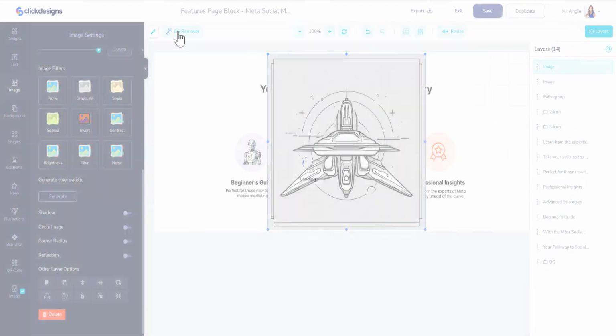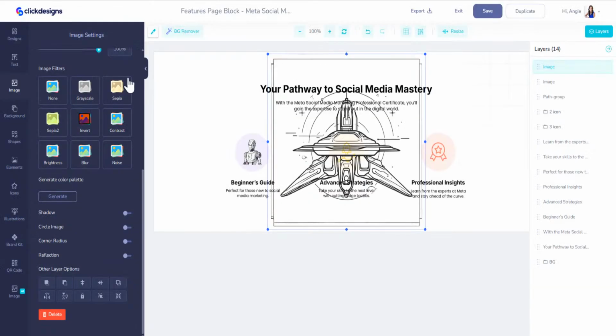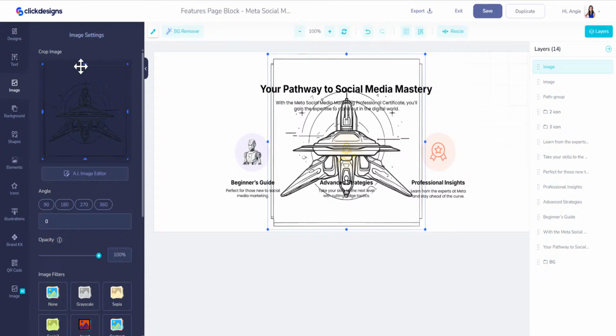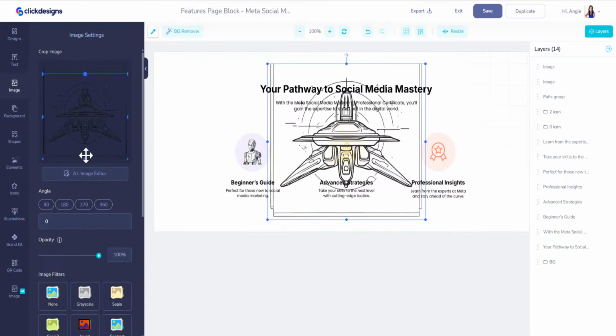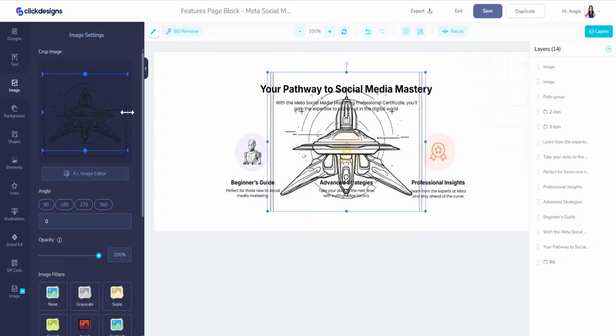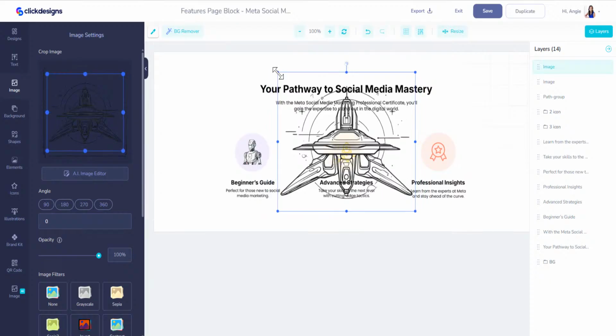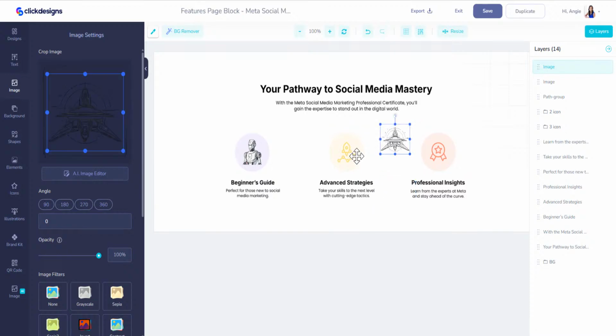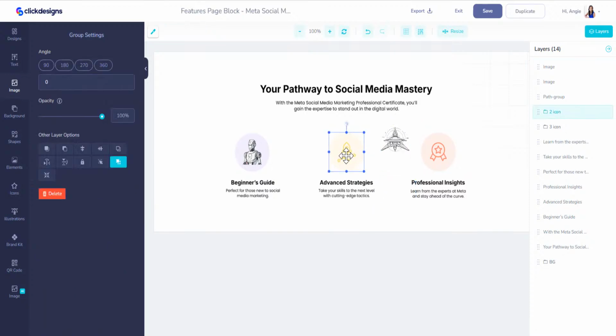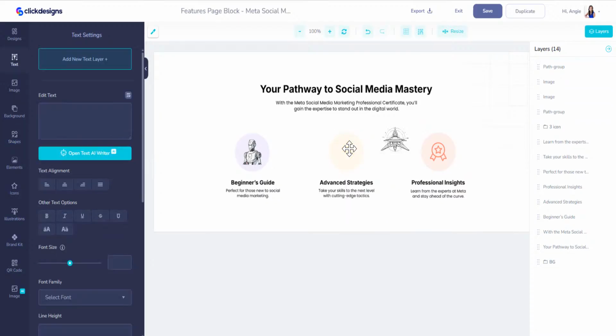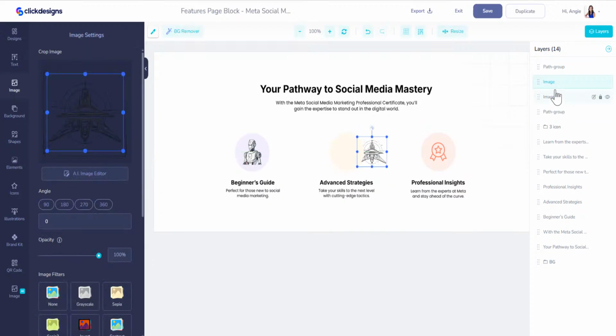And let's take out the background. And I'm going to take out this square. I don't want that. How do you do that? Go up here to crop image and just move the dial so that it crops out that square, because I don't want that. And then we can take out this. Remember, again, right click and ungroup. Take out the little spaceship. I'm just showing you how you can customize it to yourself.